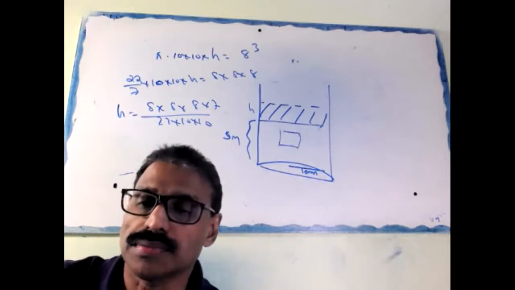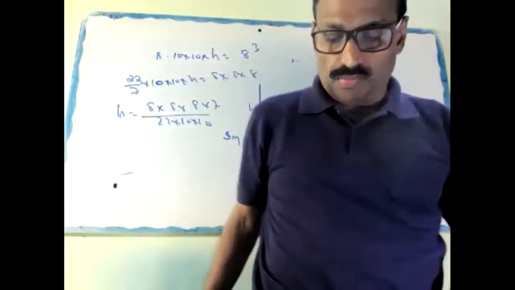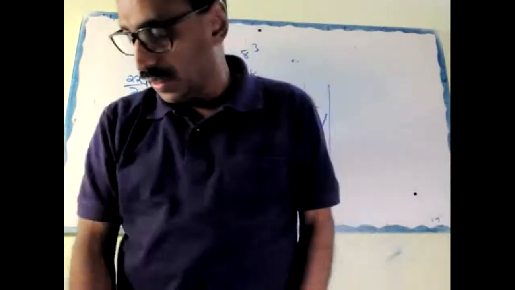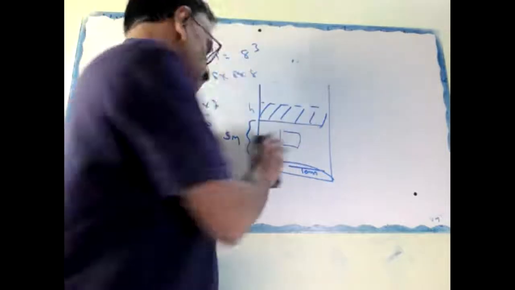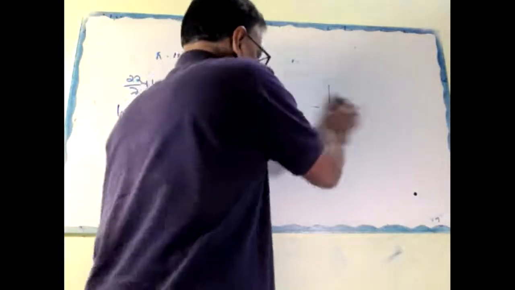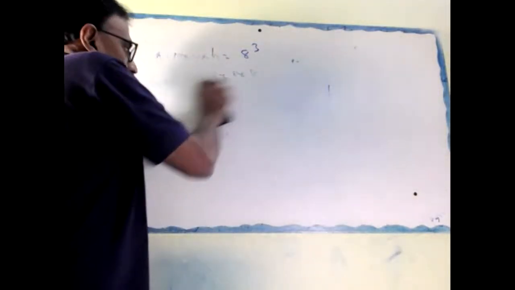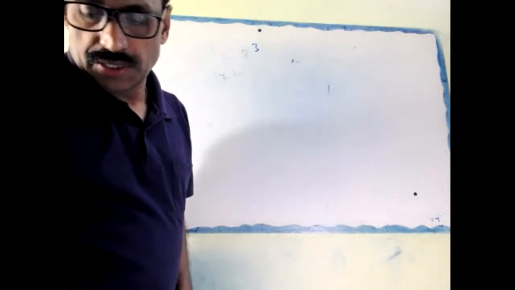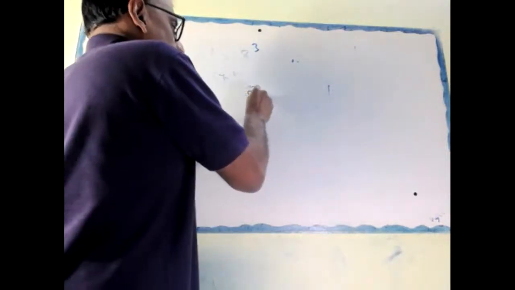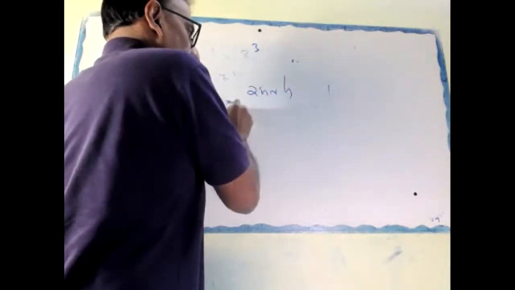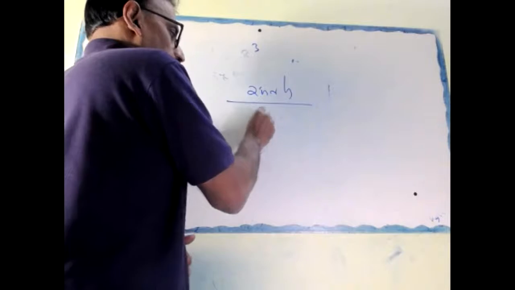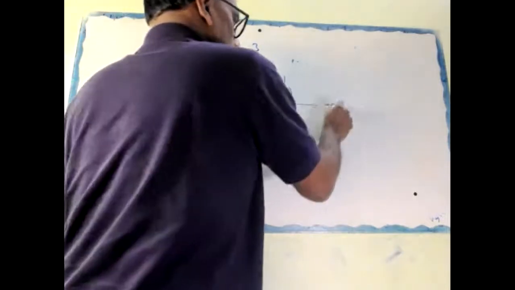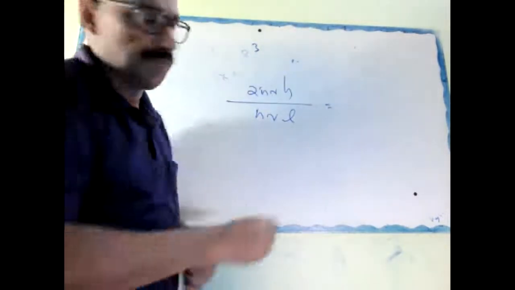Okay, look here. Swati, look. I didn't start the actual difficult level. Look here: 2 pi RH divided by pi RL equal to 8/5.